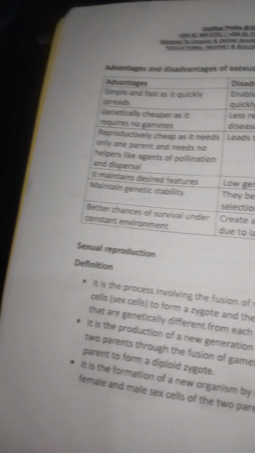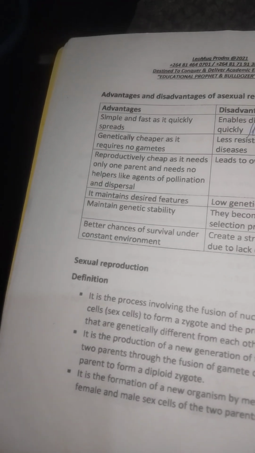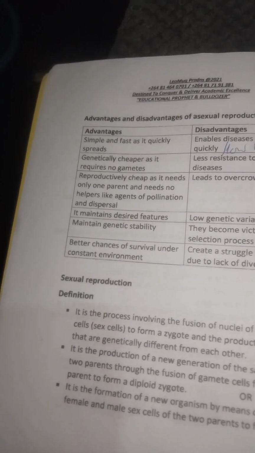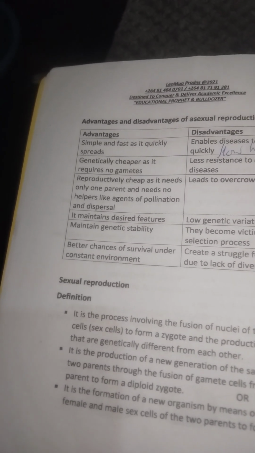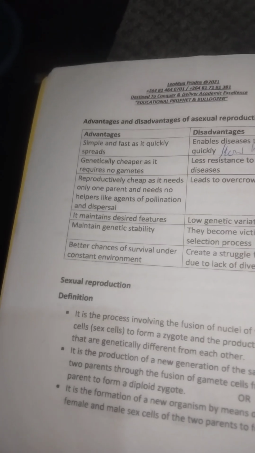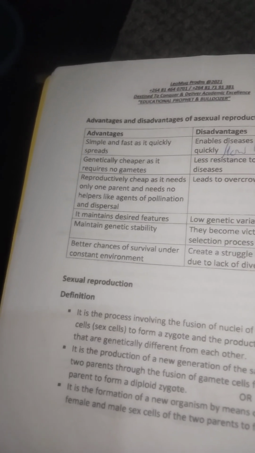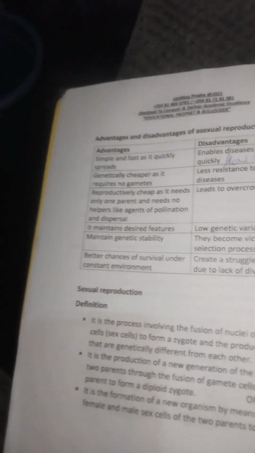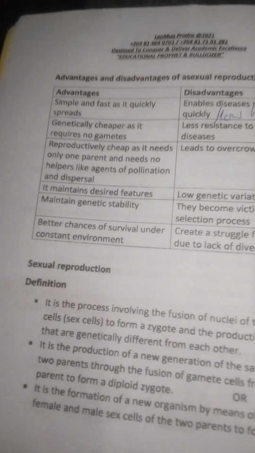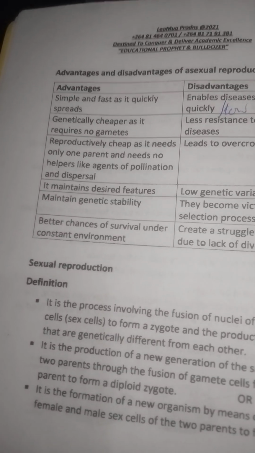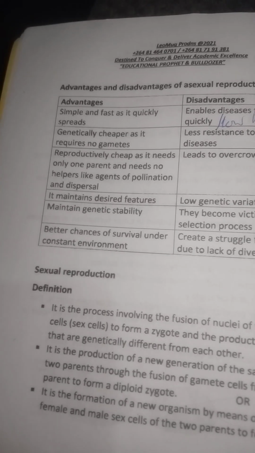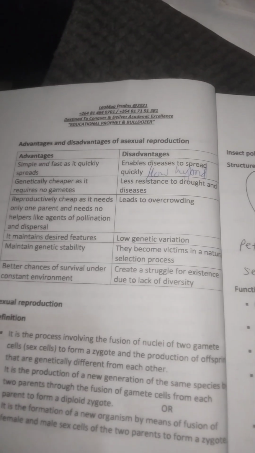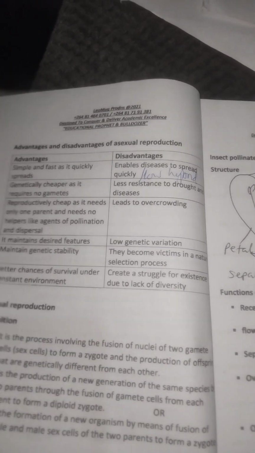Is it fine? It does not maintain desired features because of meiosis, which occurs during the process, which makes the daughter cells different from the parent cells and within themselves as well. So there are low chances of survival as compared to asexual. So these are the advantages and disadvantages of sexual reproduction.